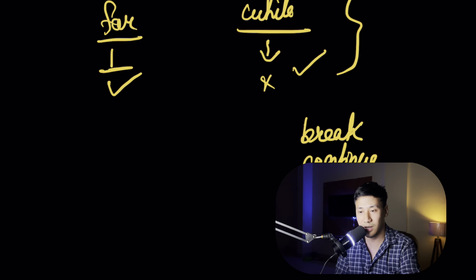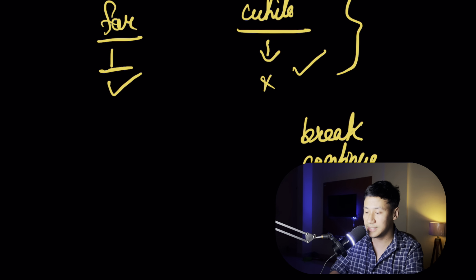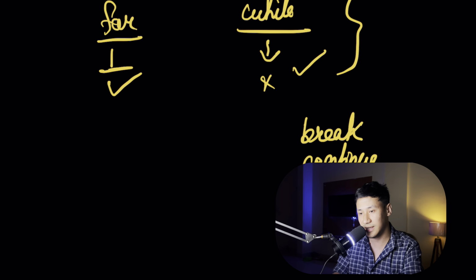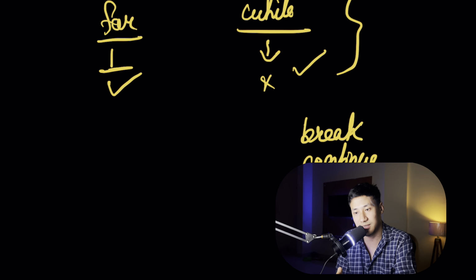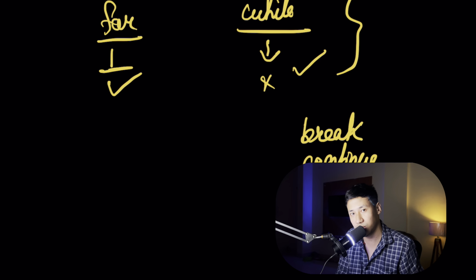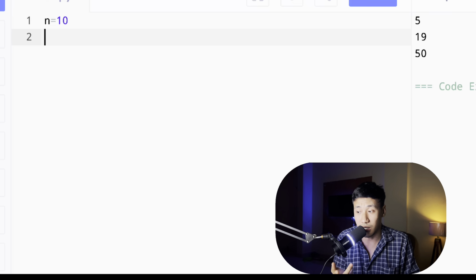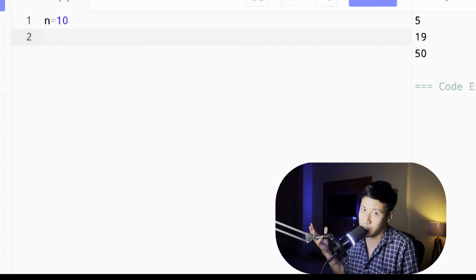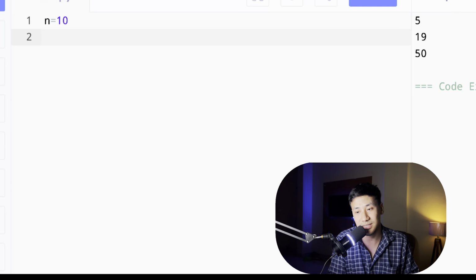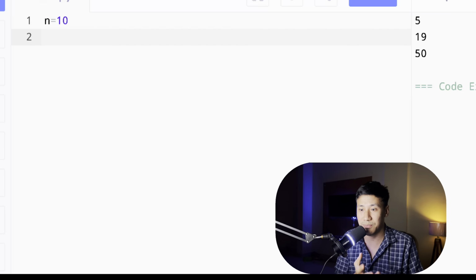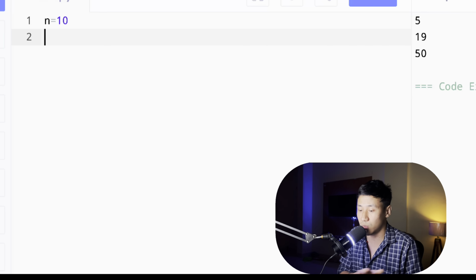First of all, let's say the for loop. How do you define a for loop? Let's say my n is 10, and here I'm taking static input. There are two types of input, static input and dynamic input. In the previous example we took dynamic input, basically taking input from the user. Here it is static input, because I'm taking it directly and it cannot be changed throughout the program.